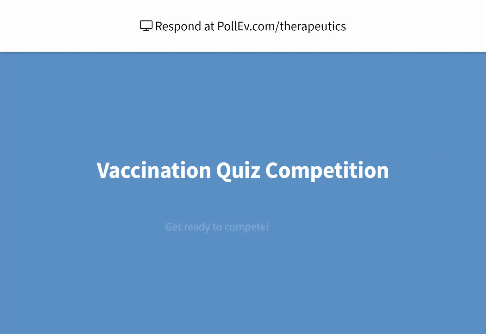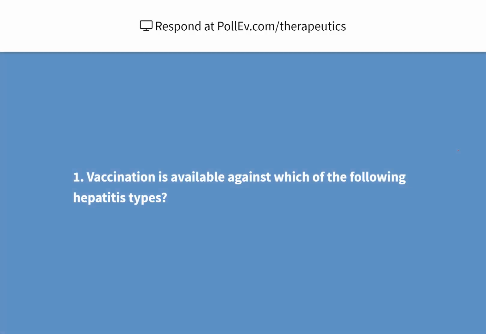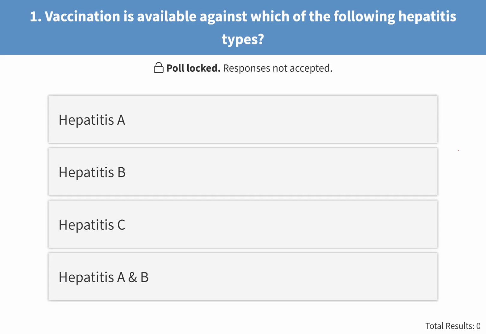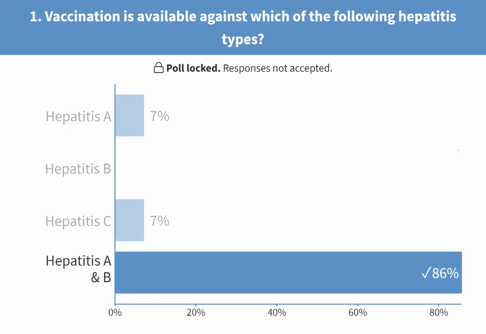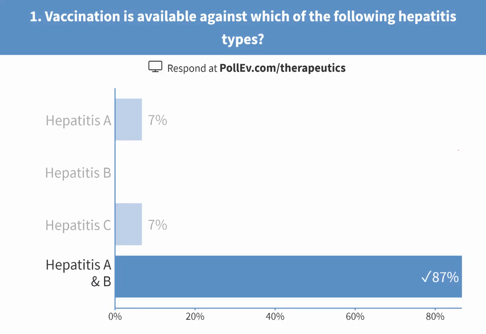Is everybody in? Okay, first question: vaccination is available against which of the following hepatitis types? The options are hepatitis A, B, C, A and B. The correct answer was hepatitis A and B. We have vaccinations for hepatitis A and B and not for C.